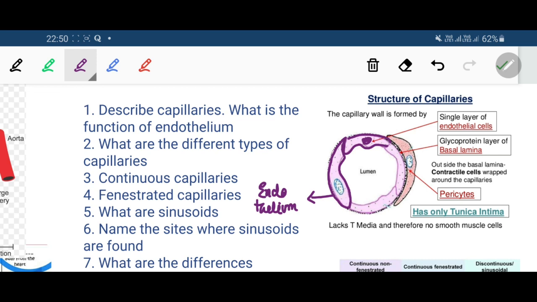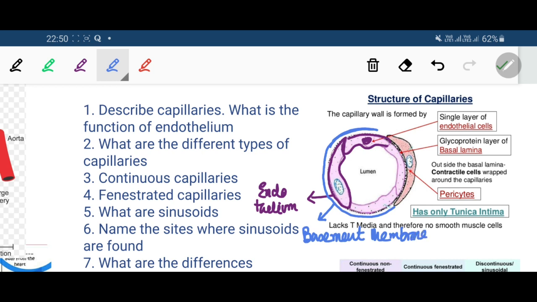And these endothelial cells sit on a basement membrane. Outside these cells there is a thing called the basement membrane. The basement membrane acts as a support on which the capillary cells are lying.